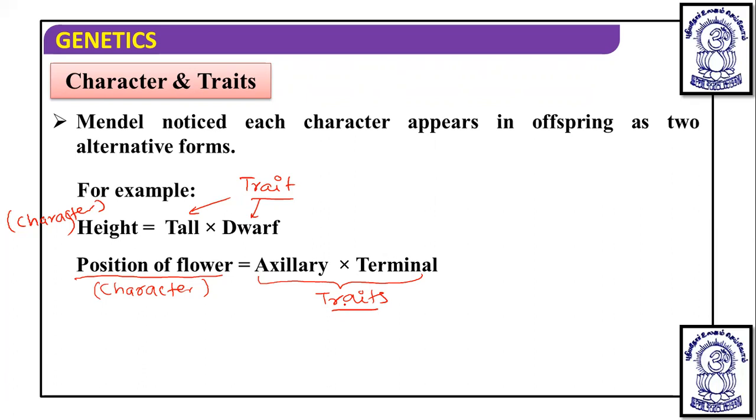If you talk about characters, then height, color, position of flower, and pod size are all characters. A main significant feature we can call a character. But it can have two forms, and these are the different forms, the traits. So these are the alternative forms of a character.